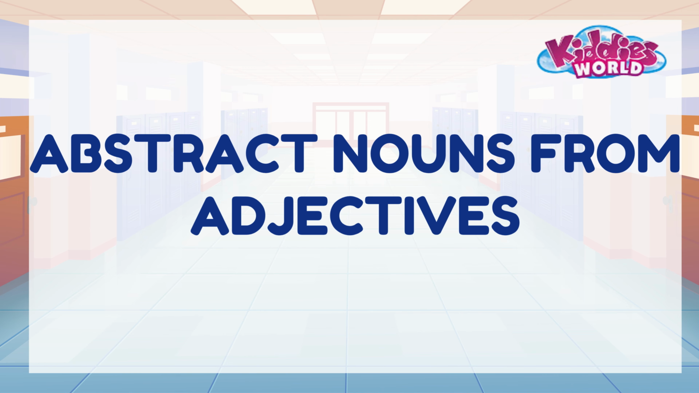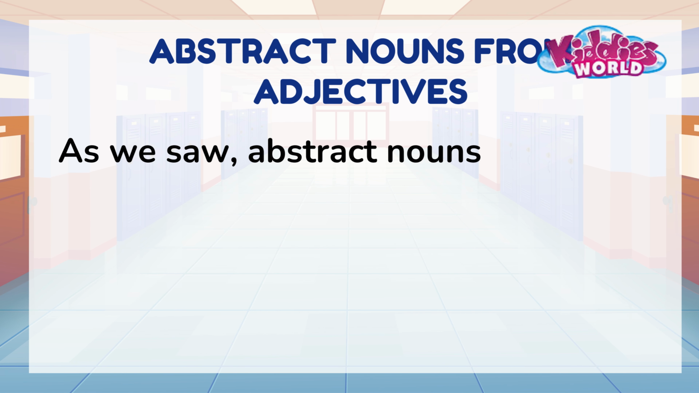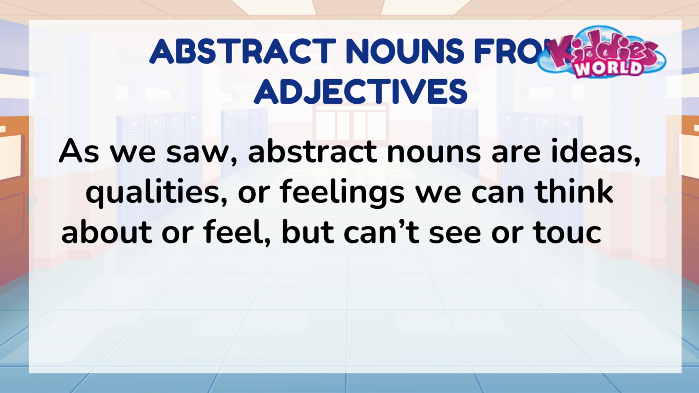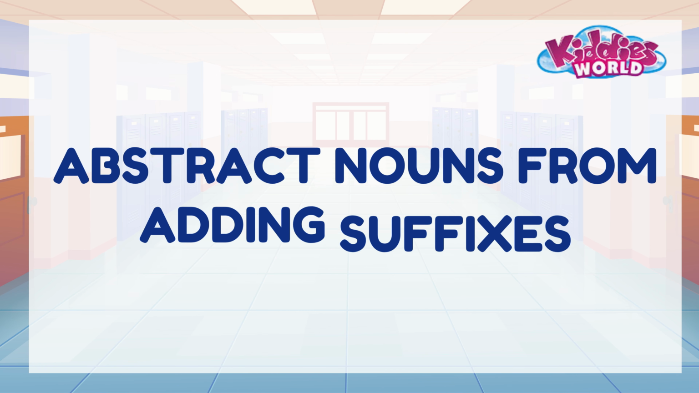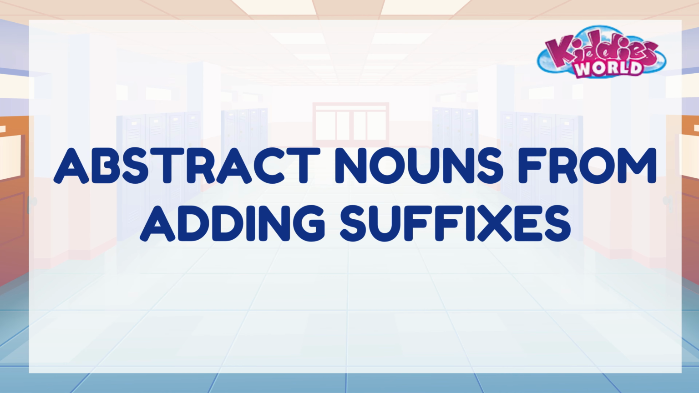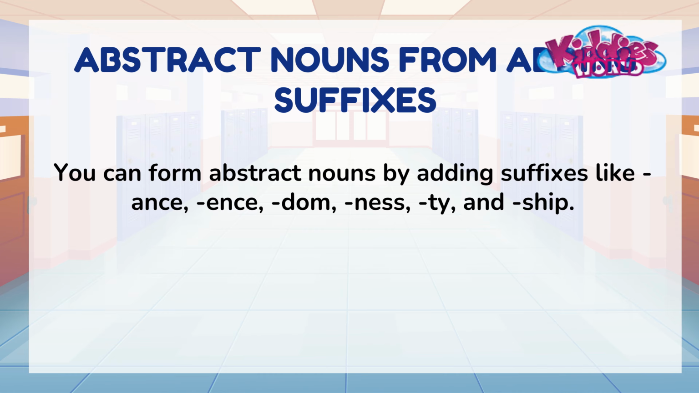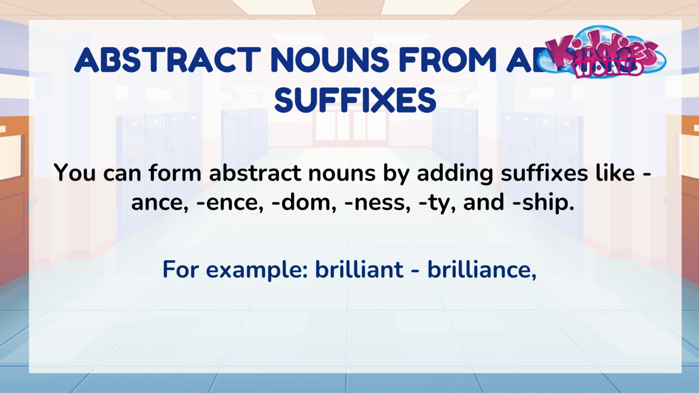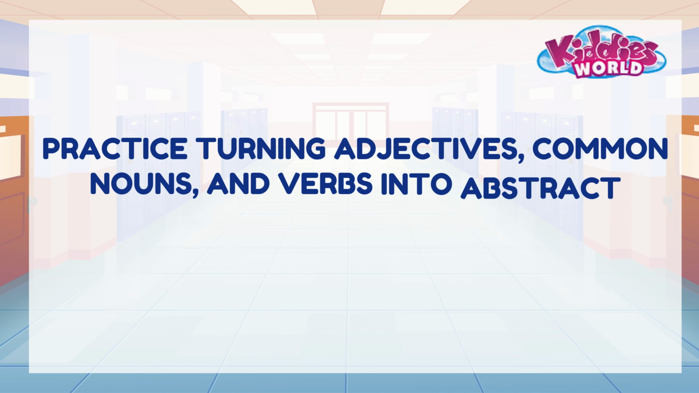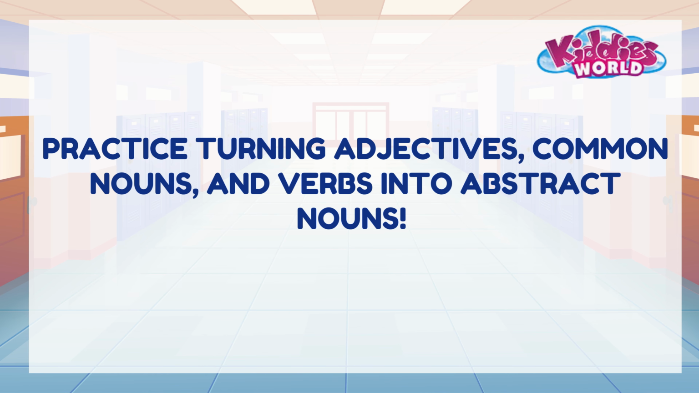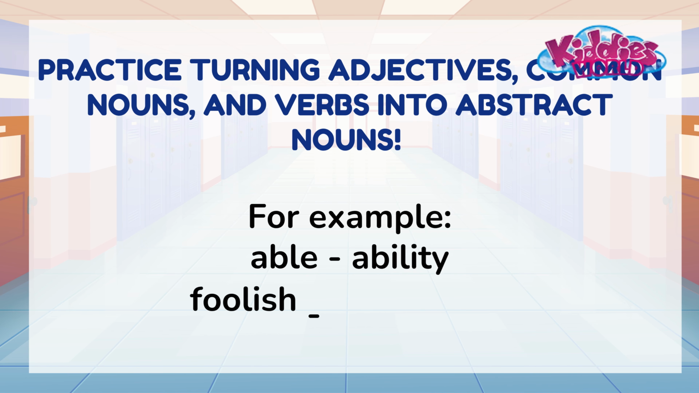Abstract nouns from adjectives. Abstract nouns are ideas, qualities, or feelings we can't touch or see. Now, let's learn how to make abstract nouns by adding suffixes. You can form abstract nouns by adding suffixes from these. For example, brilliant becomes brilliance. Refer becomes reference. We'll also practice turning adjectives, common nouns, and verbs into abstract nouns. For example, able becomes ability. Foolish becomes foolishness. You can practice more with your friends, too.